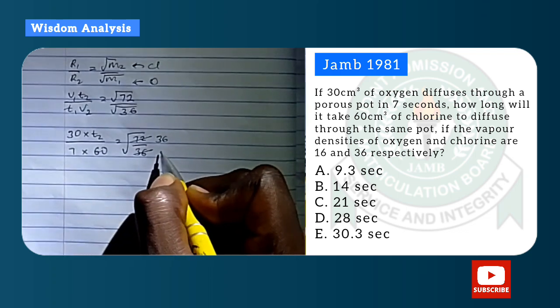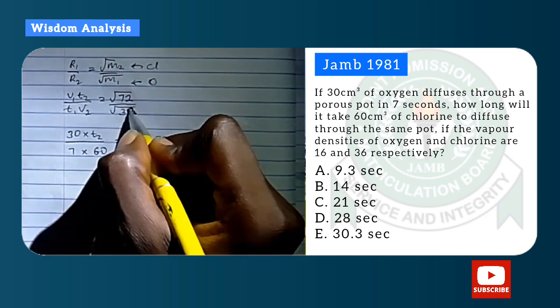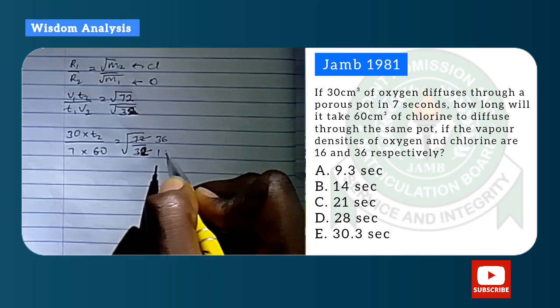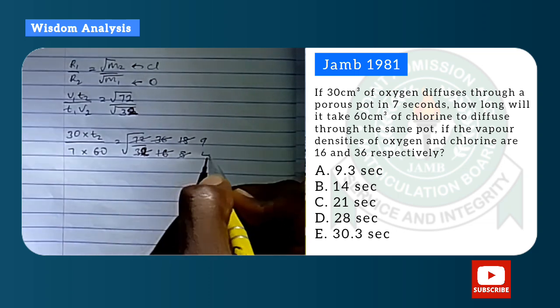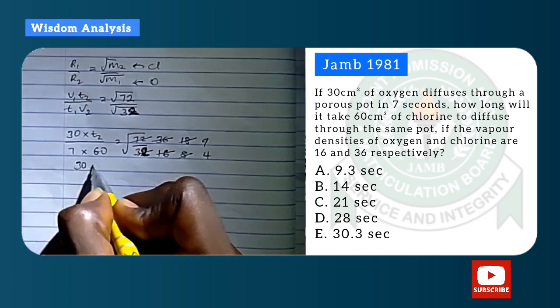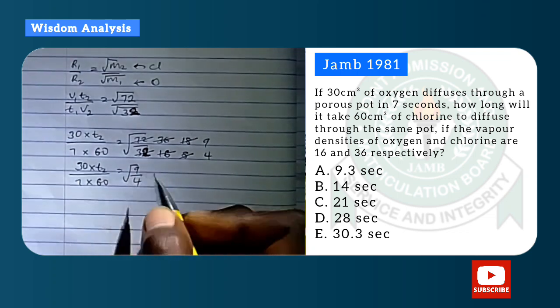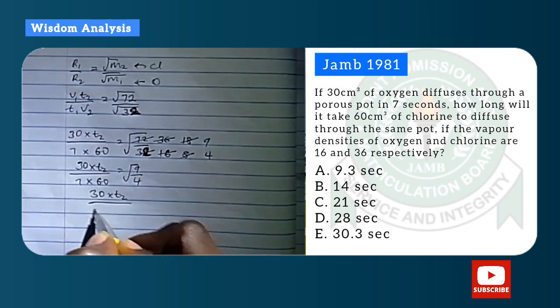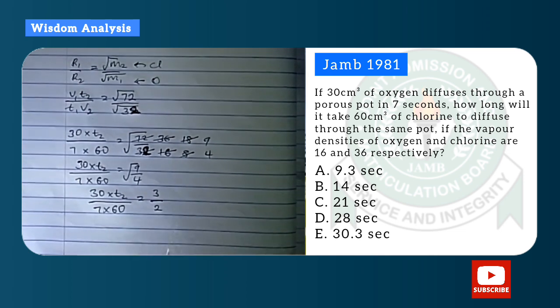And it's T2 that is missing here. This is 32, sorry, so this will be 16. So I break that further. I have 18, okay, I have 9 over 4. So 30 times T2 over 7 times 60 equals 9 over 4. Now root 9 over 4 will give me 3 over 2.